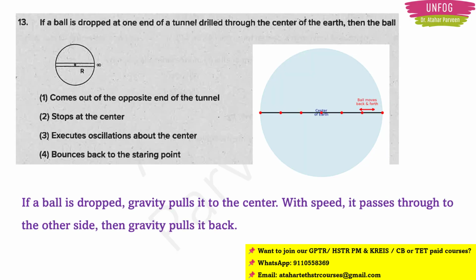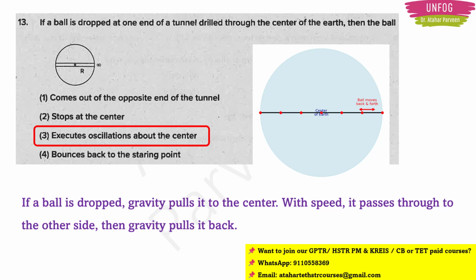So you need to imagine here, if a ball is dropped, then gravity will pull that ball to the center, right? But because the ball is having speed, it will pass to the other side also, right? When it is passing to the other side, again gravity is pulling it back, so the ball is again coming towards the center of the earth. Again the ball is trying to go away, again the gravity is pulling back. So what is actually happening here is that the ball is executing oscillations about the center. So that's why option 3 will be the correct answer here.